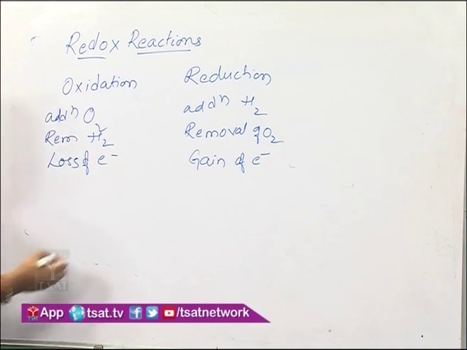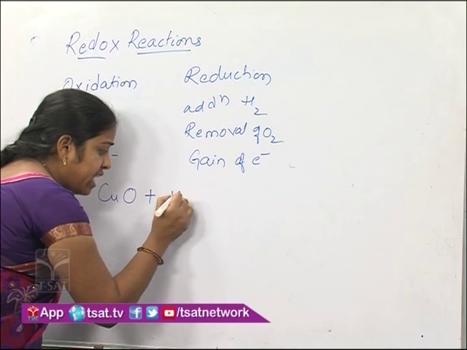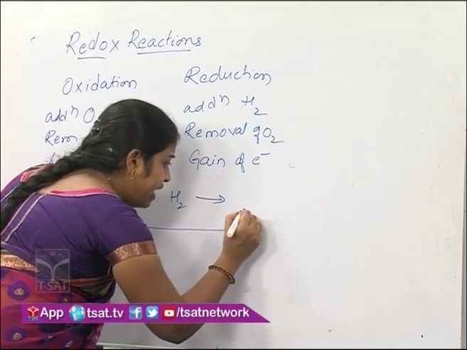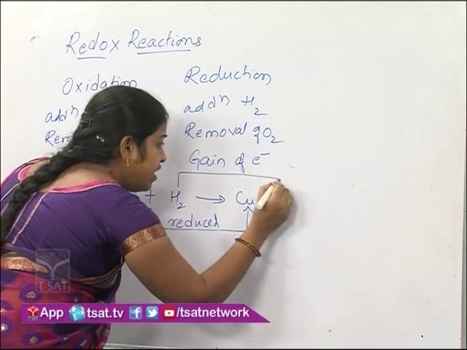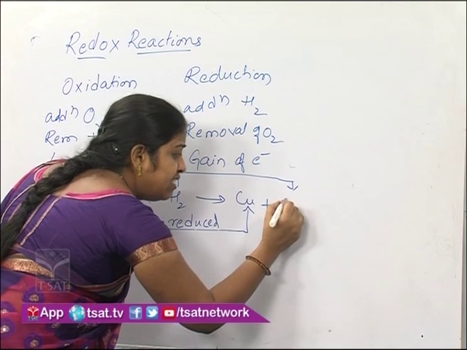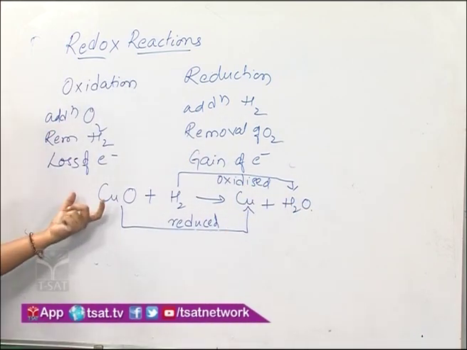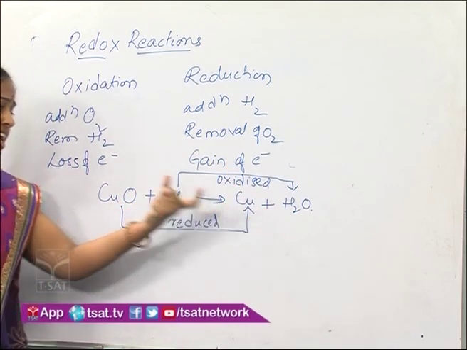For example, when hydrogen is passed over preheated copper oxide, you can observe that the copper oxide is reduced to copper, and here the hydrogen is oxidized to water. Here you can see that copper oxide is undergoing reduction and hydrogen is undergoing oxidation.